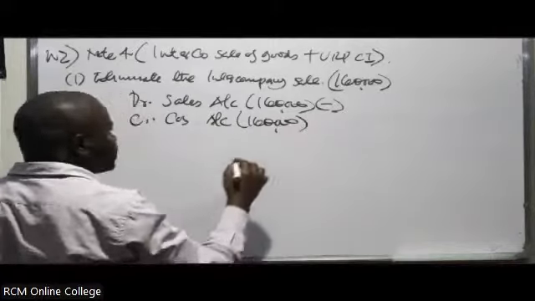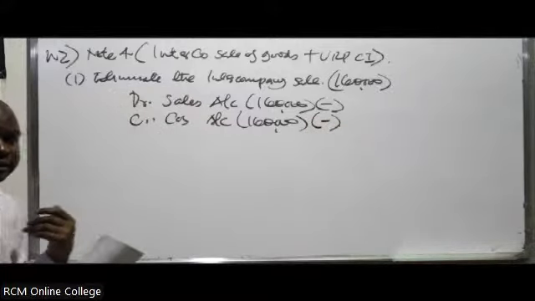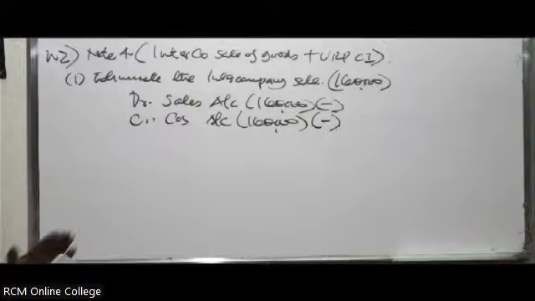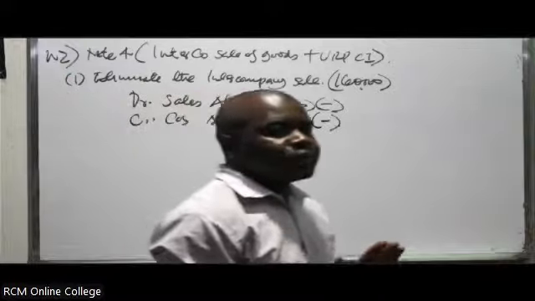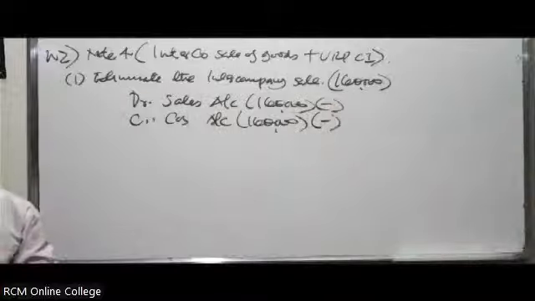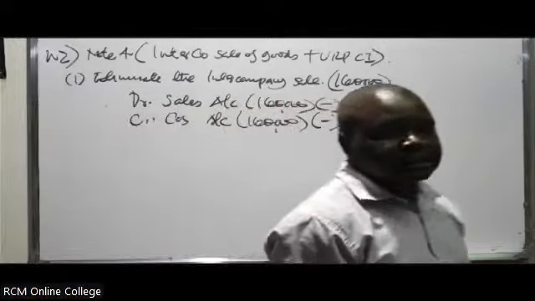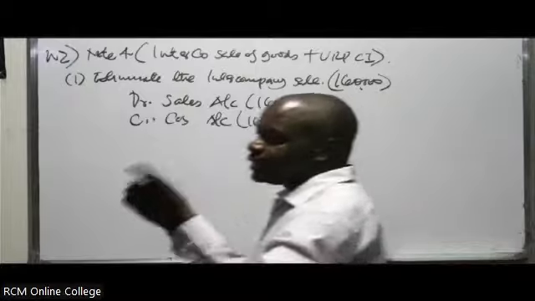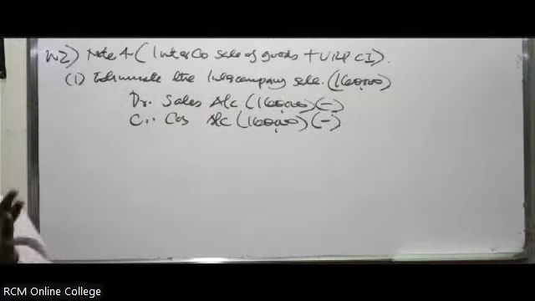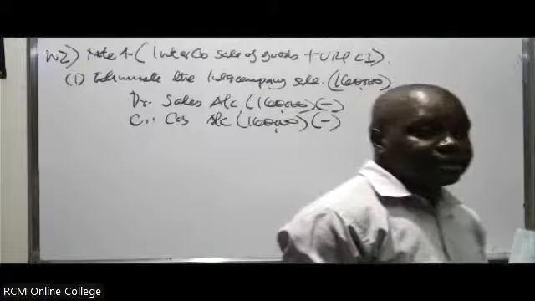This means you are still deducting. When you credit an expense account, you are reducing it. When you debit an expense account, it means those expenses are increasing. For an intercompany sale, this is the standard entry. You'll have to master it. You reduce the sales and also eliminate from the cost of sales. There's no other way the examiner will test this differently. You just have to master it.